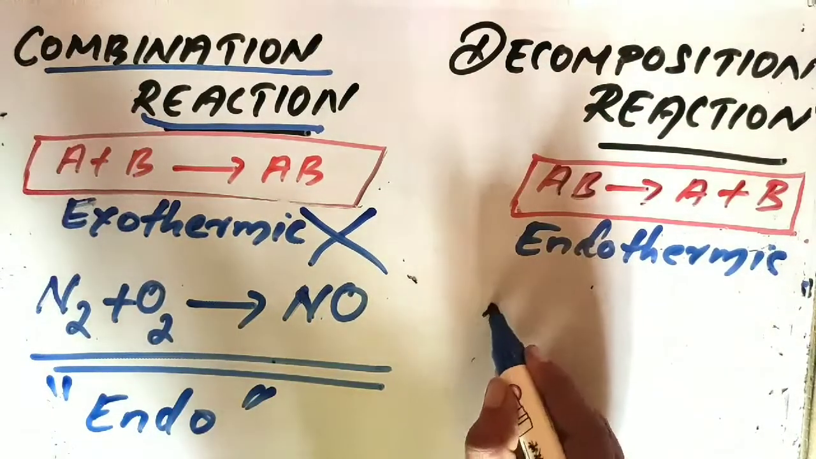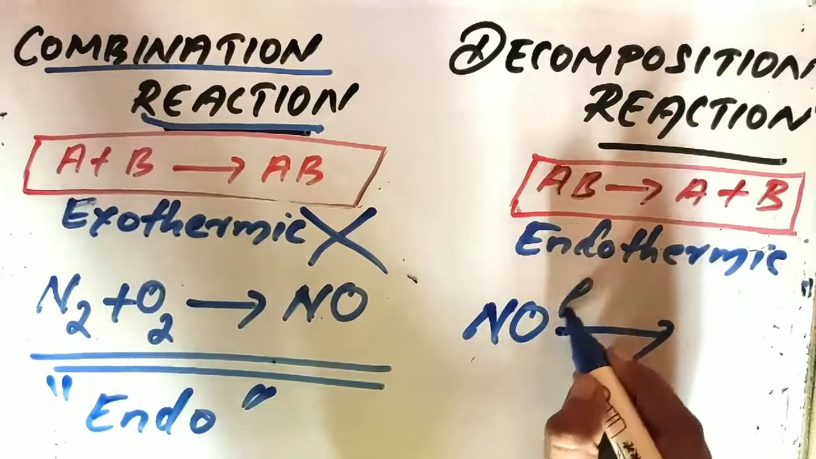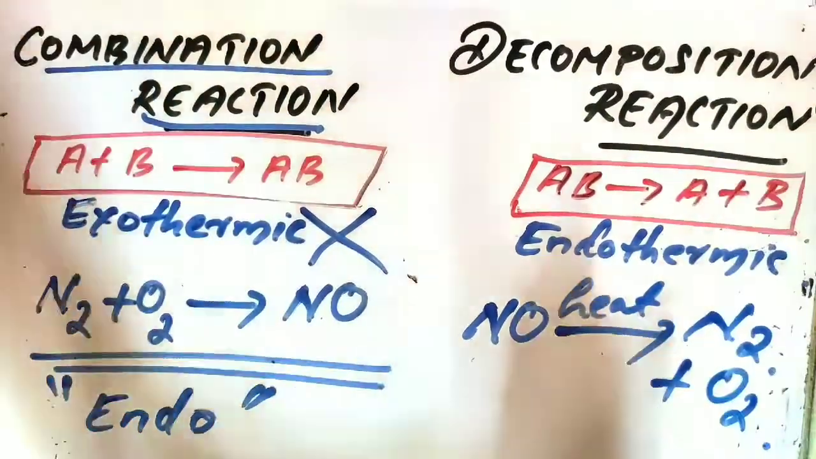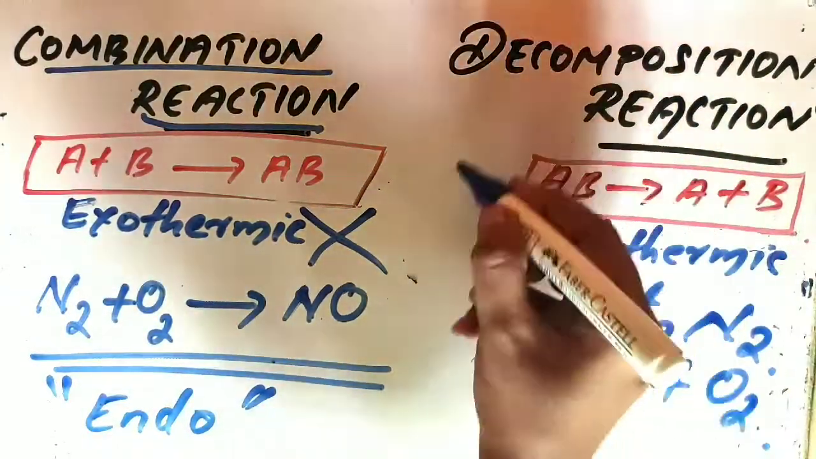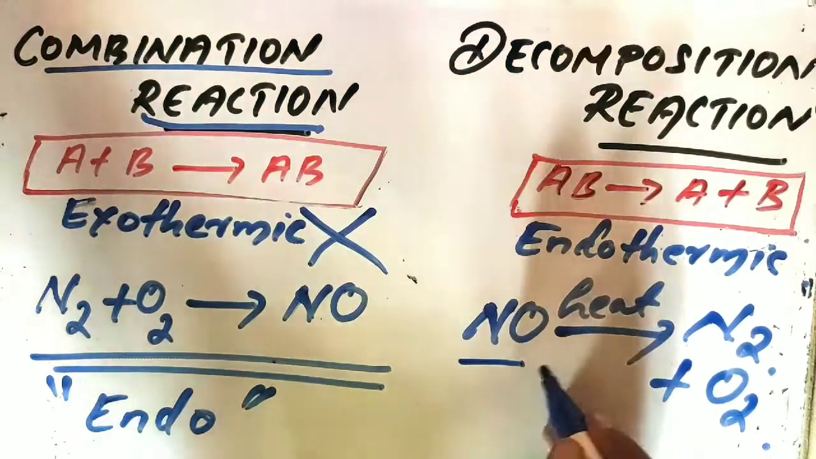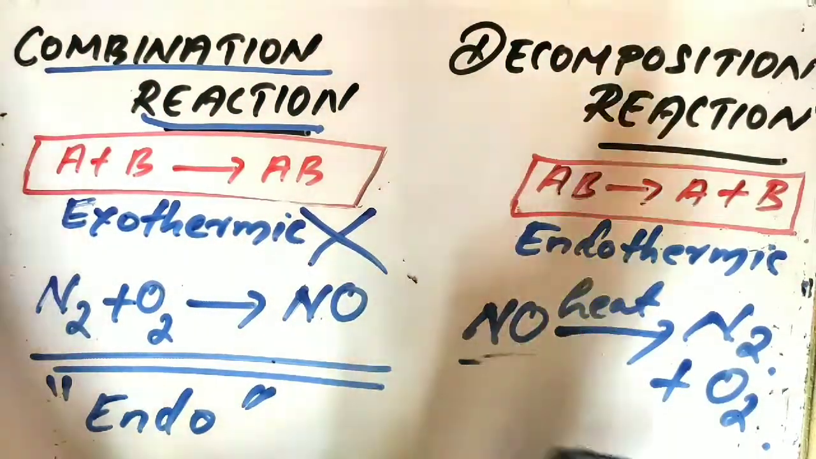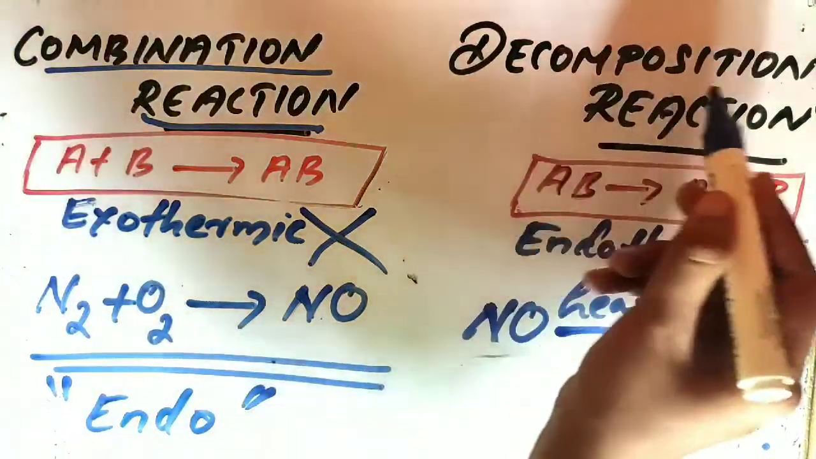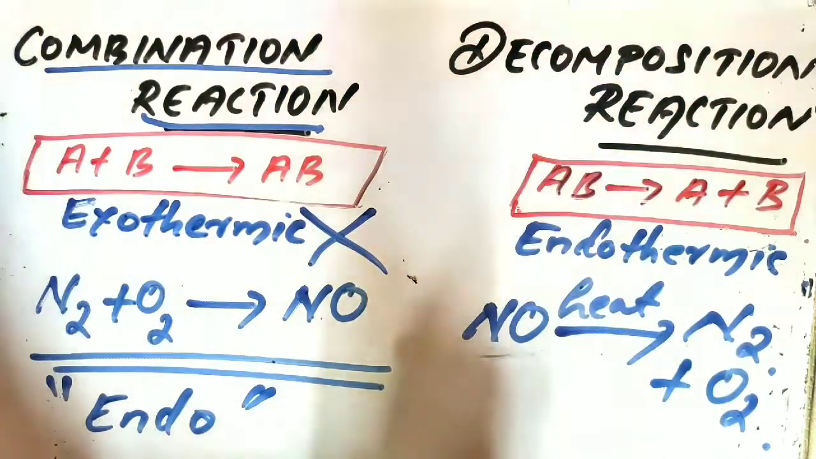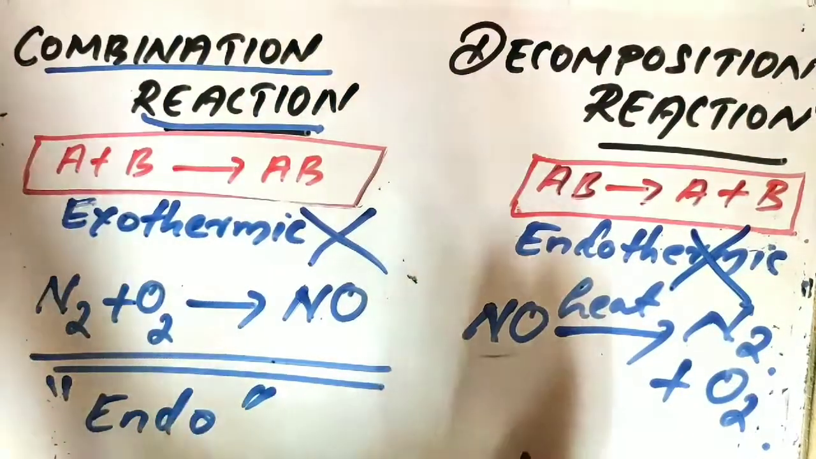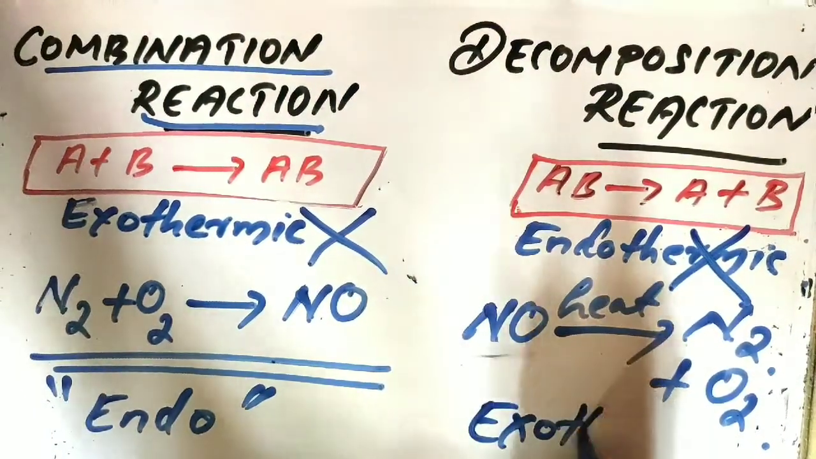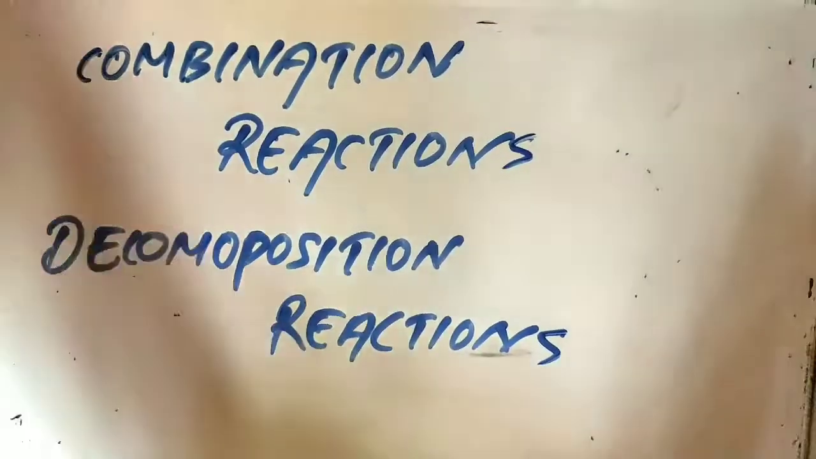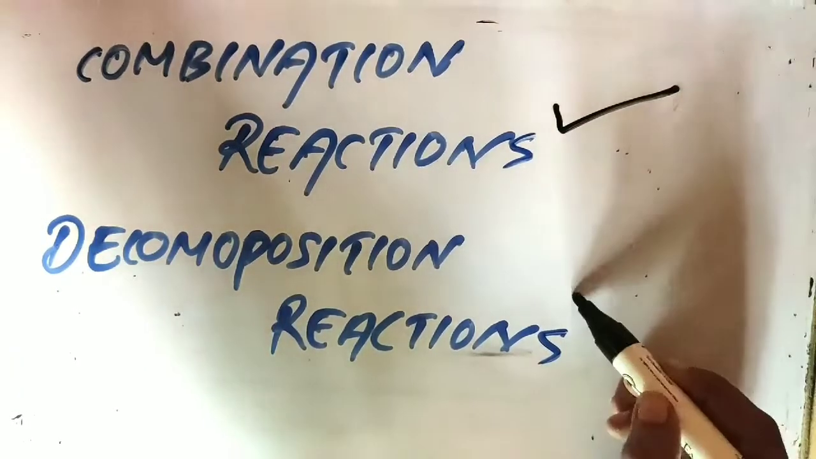And here you can see nitric oxide on heating will decompose into nitrogen and oxygen. Since it is a decomposition reaction, we will think it is an endothermic reaction. But this is not an endothermic reaction. This is an exothermic reaction. So the discussion on combination reactions and decomposition reactions is over.